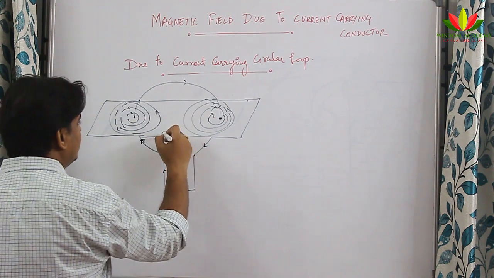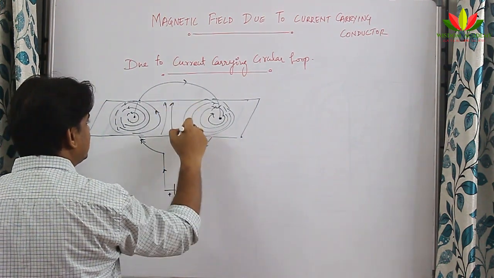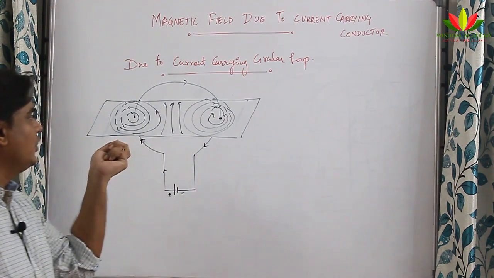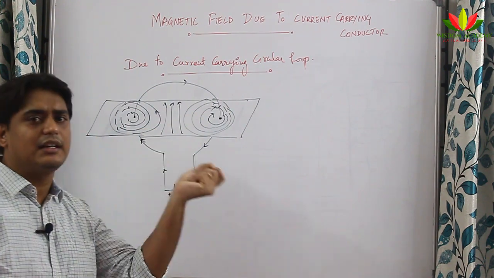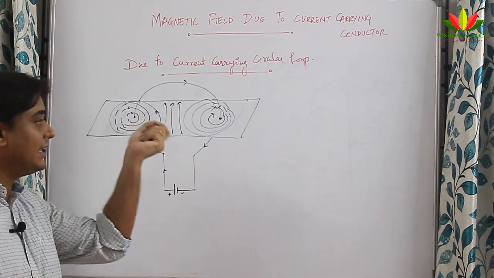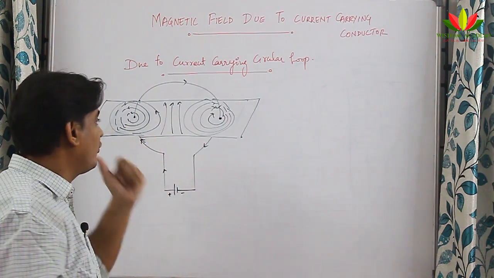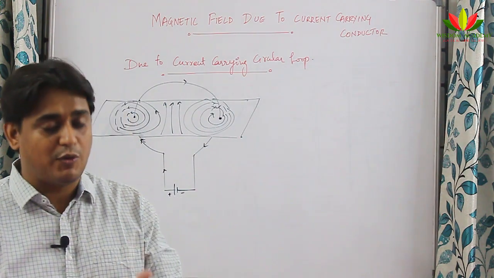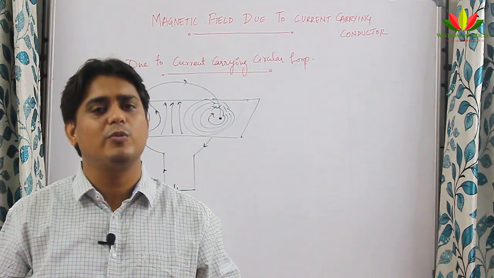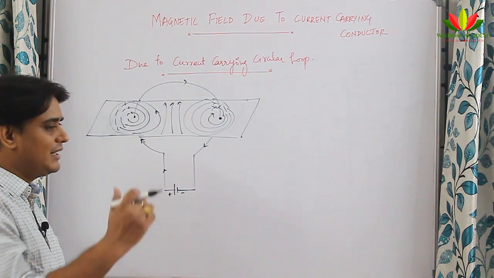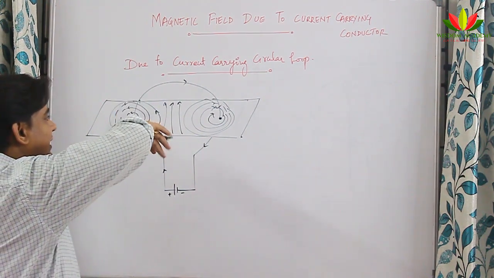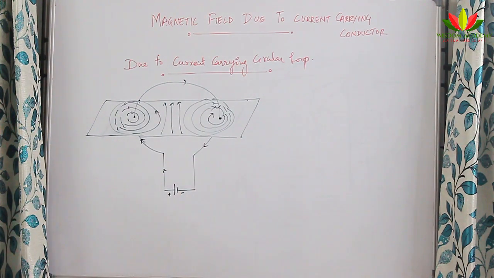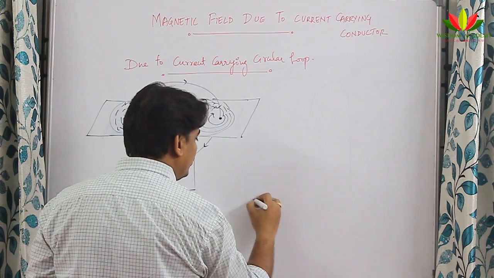So it was also observed that in the center it becomes parallel lines like this. Okay, so this was the observation when for a current carrying circular loop, you try to find the direction of magnetic field. So when we found the magnetic field for a circular current carrying loop, we found that on one end I am getting anti-clockwise, and on the other end I am getting clockwise.